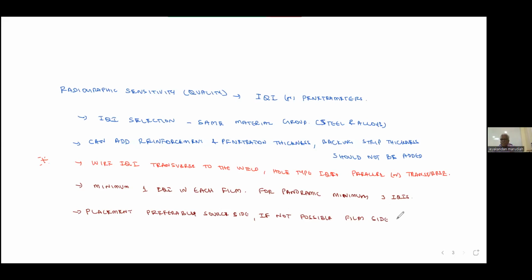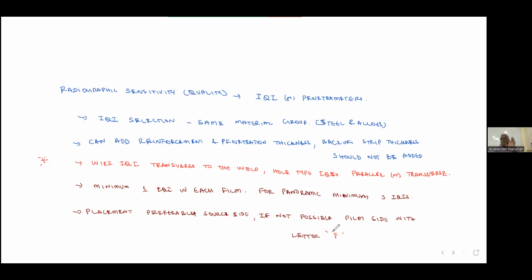What letter will they place? Letter capital F. So near the IQI, there should be an F to indicate it is kept on the film side.